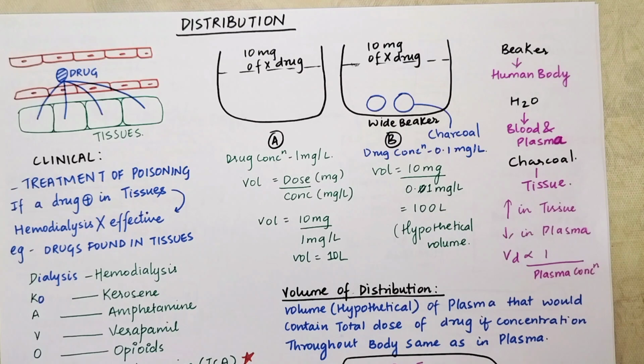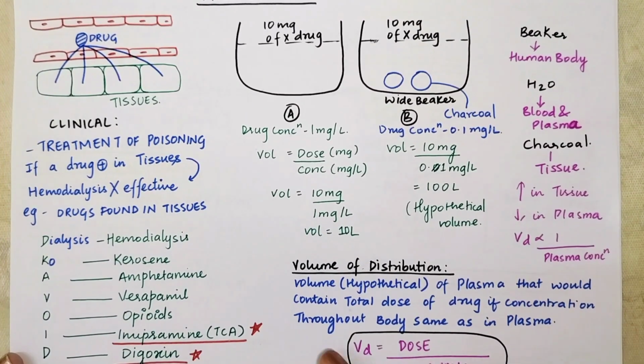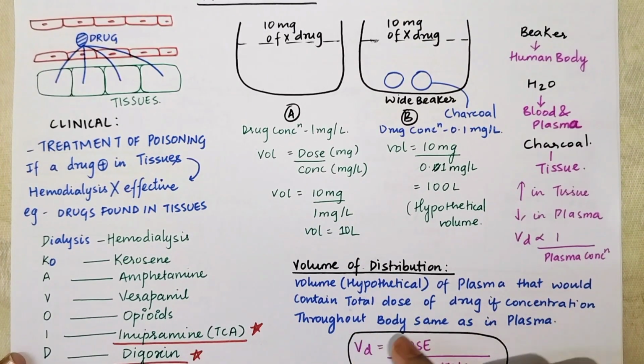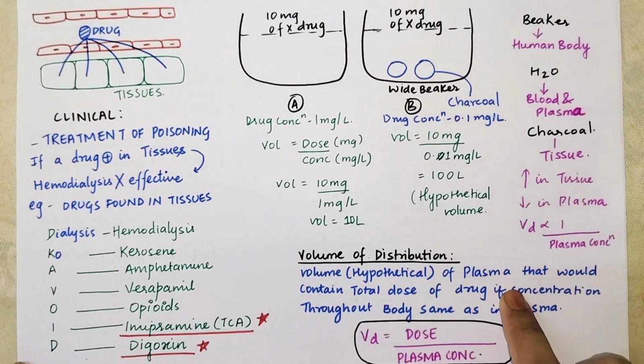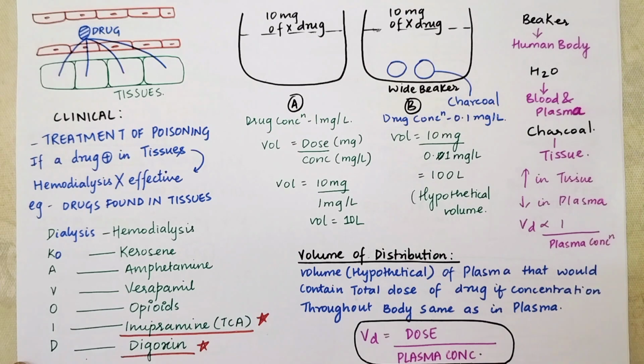Because what is your volume of distribution? Your volume of distribution is the volume of plasma that would contain the total dose of drug if the concentration throughout the body is the same as in the plasma. So basically, this is the volume of plasma which has got your total dose of drug. Remember this. This is the volume of plasma that would contain the total dose of drug if the concentration throughout the body is the same as in the plasma.